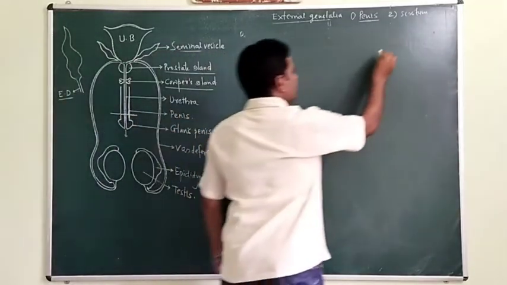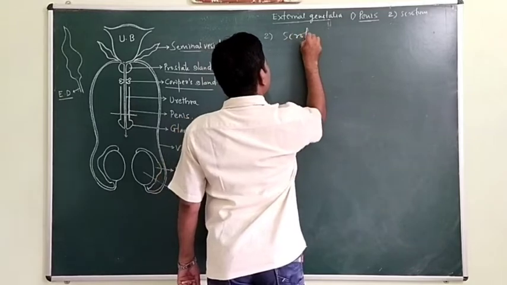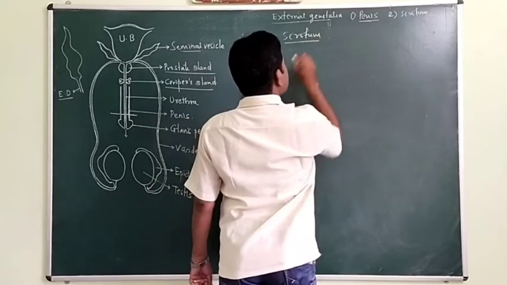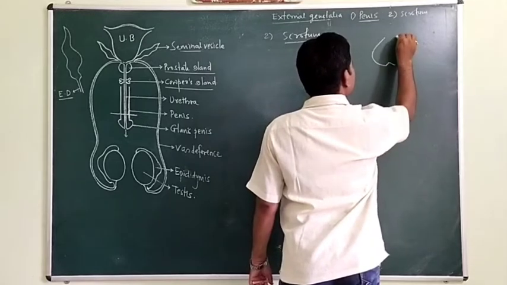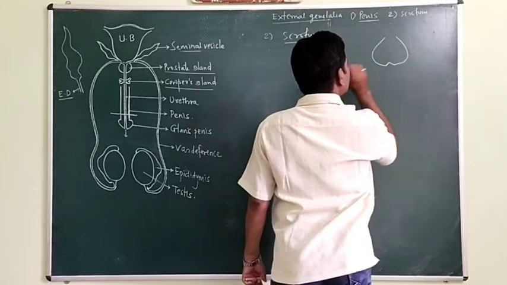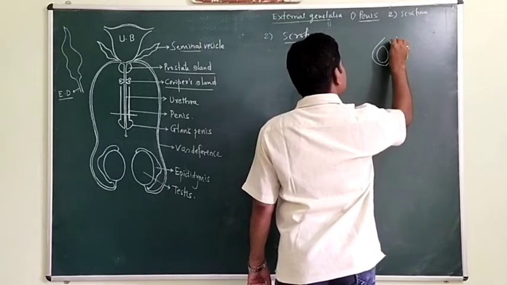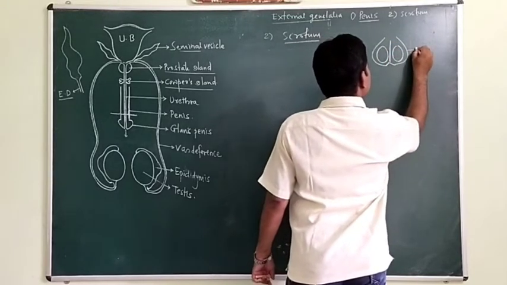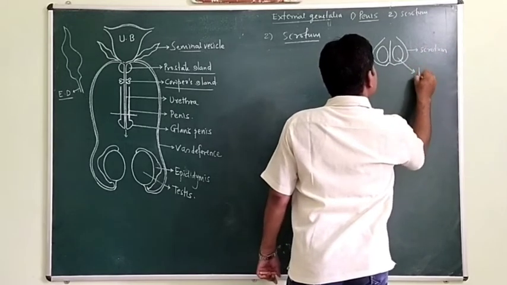Okay, now see the second structure, the scrotum, in which both the testes are located. Okay, now this is the scrotum. This is one testis and this one is the other testis. There is a partition. This is called the scrotum, and this is the testis.